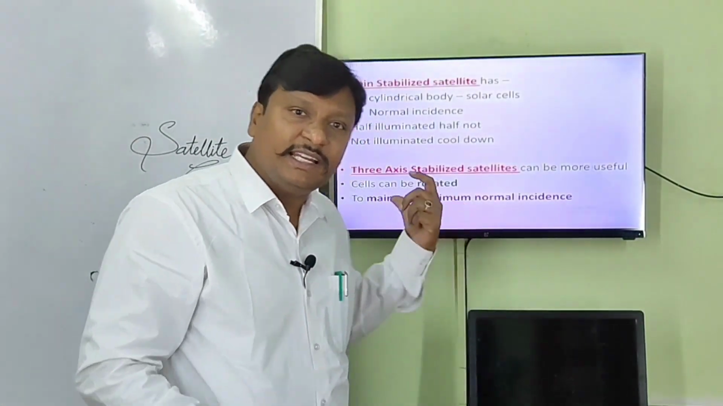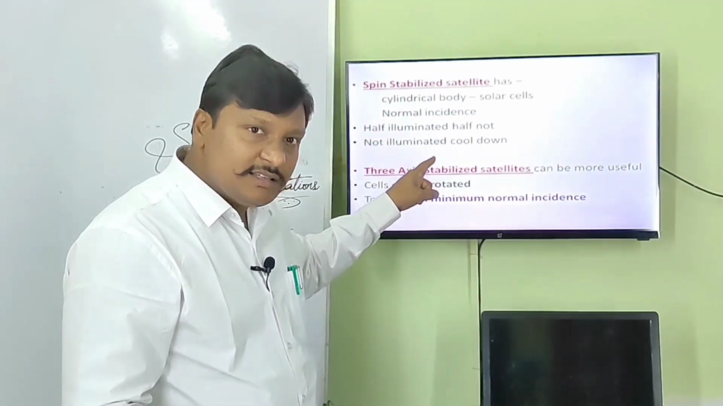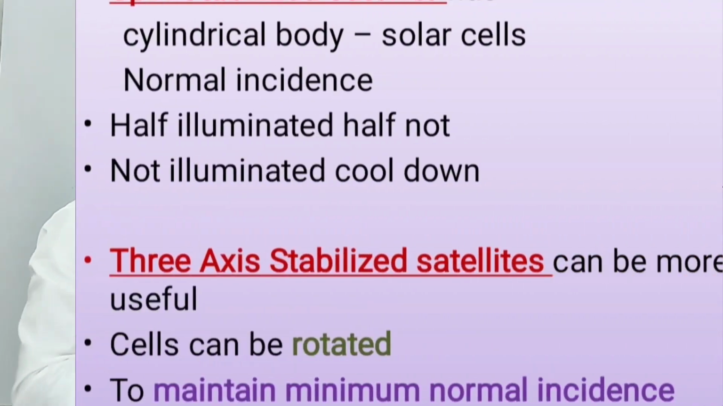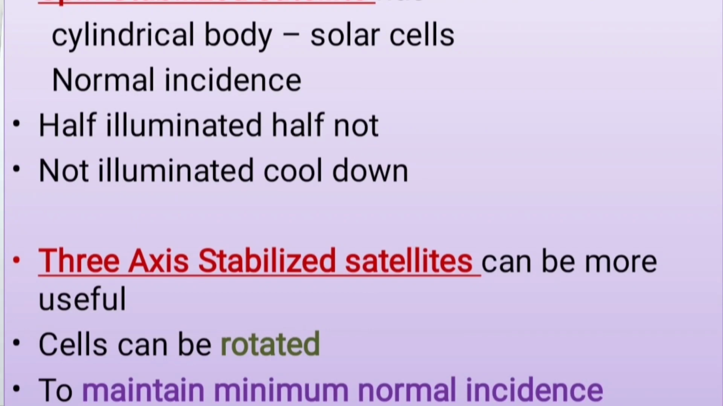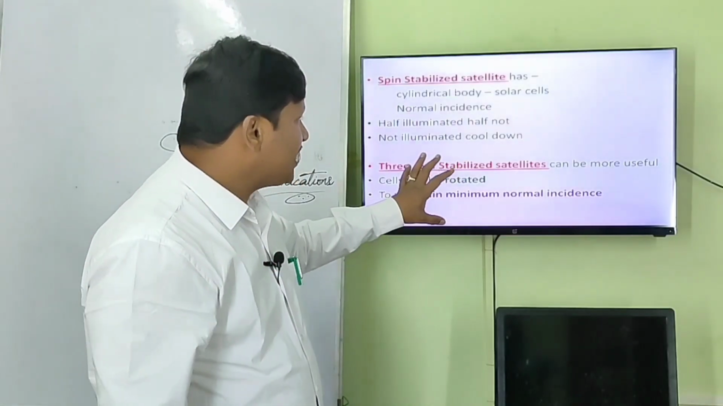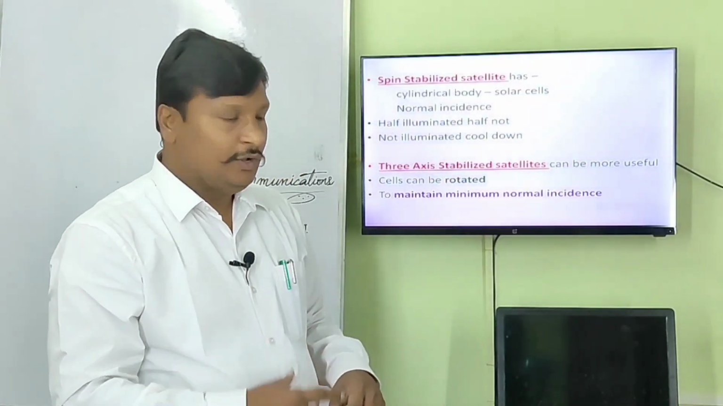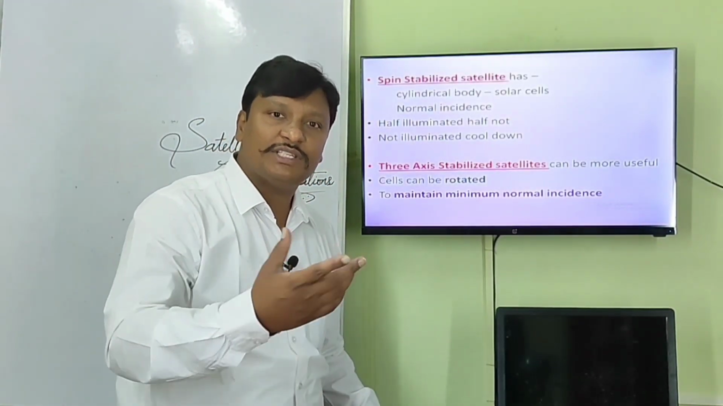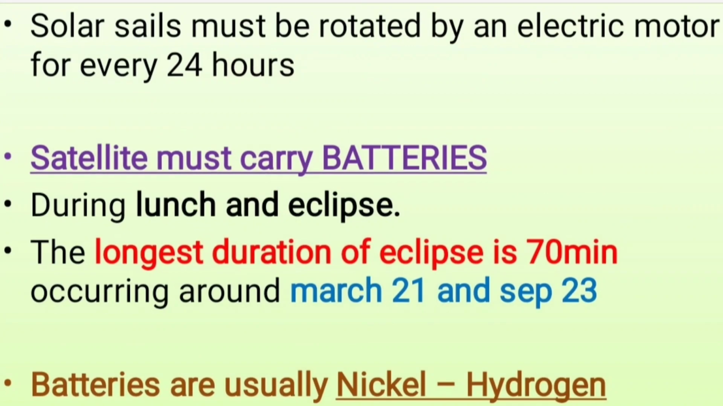Whereas for the second category, the 3-axis stabilized satellite, 3 axes are there. In that particular case, the satellite's 3 wheels rotate themselves. As they are rotating, at the minimum instant of normal incident light, maximum conversion will take place. So this is somewhat better for power generation by the satellite solar cells.